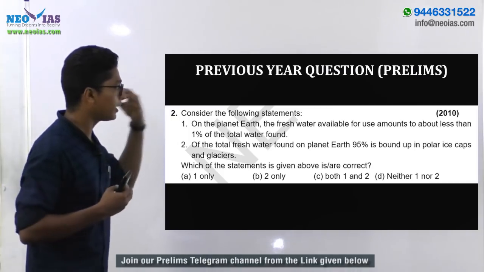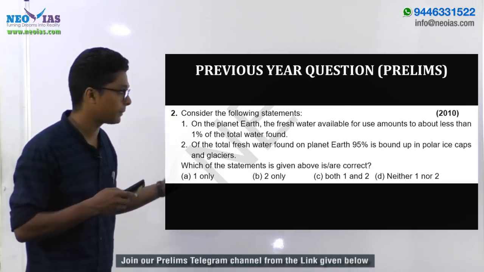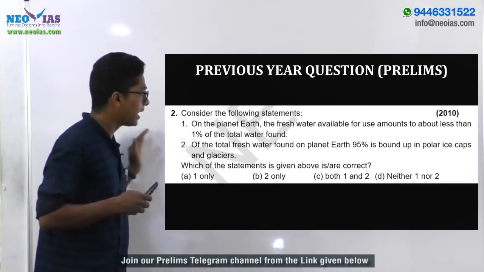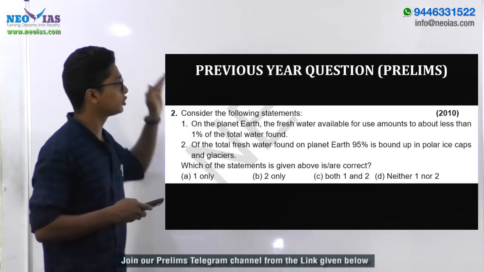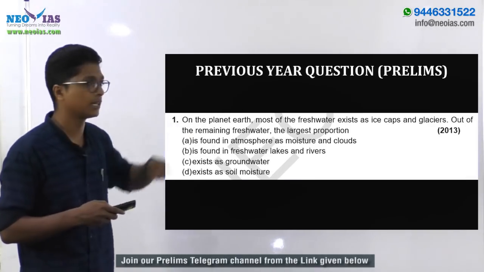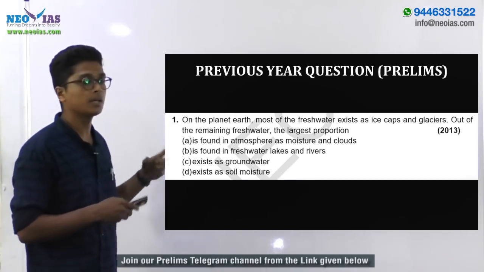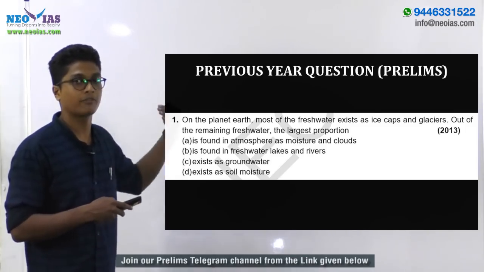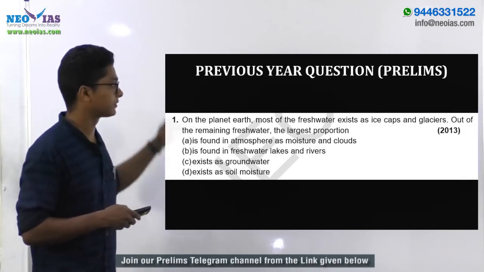A person writing the 2013 prelims examination who had come across the previous question and prepared this topic should easily be able to answer the 2013 question. Since UPSC has already asked twice from this area, you can expect a future question for your prelims from the same area.